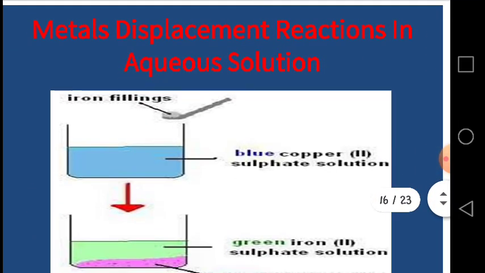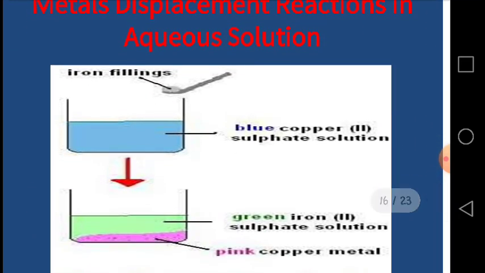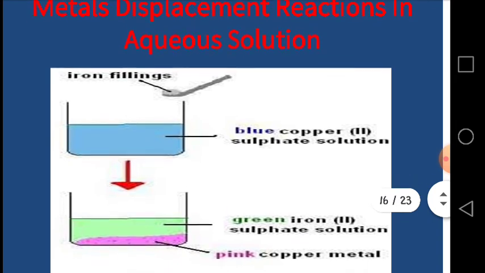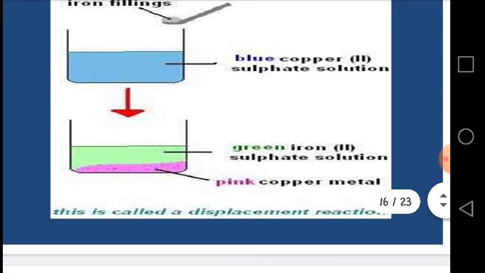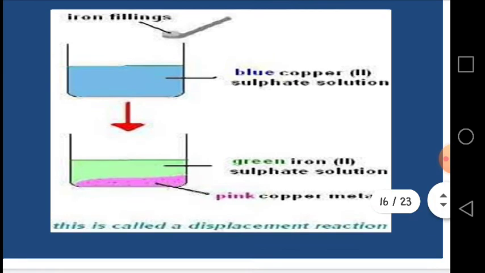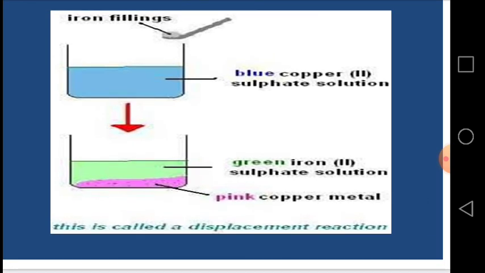Dear students, I have selected this diagrammatic representation for you to show the metal displacement reactions in aqueous solution. You can see a blue copper sulfate solution, and when we add iron filings to this solution, green iron sulfate solution is formed and the pink copper metal is separated. This simply shows that this is a displacement reaction, and this displacement is done because iron is more reactive than copper.